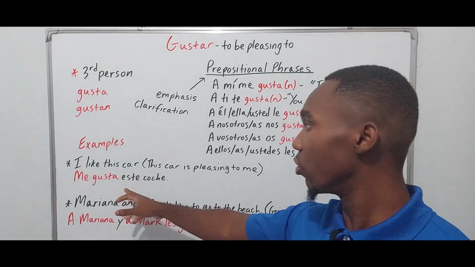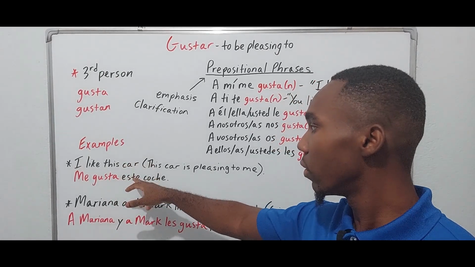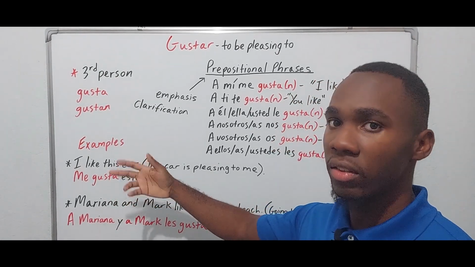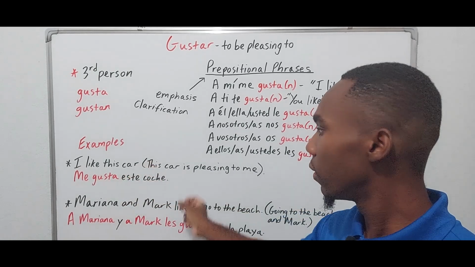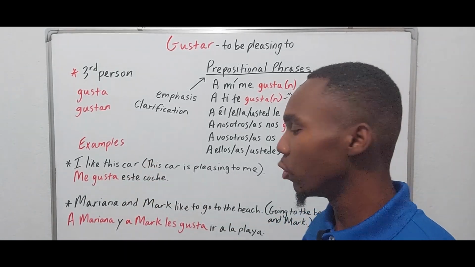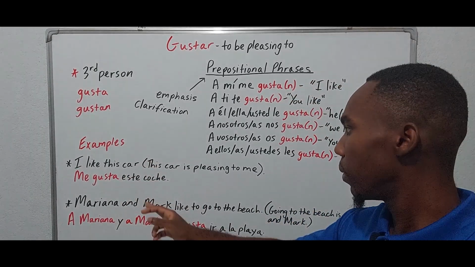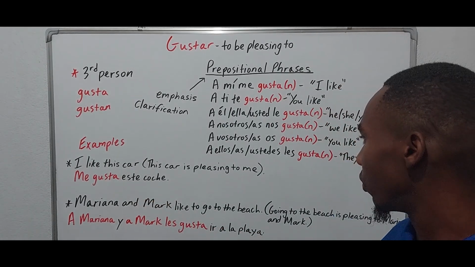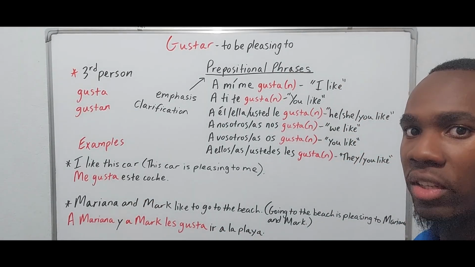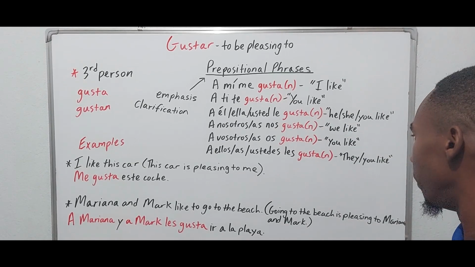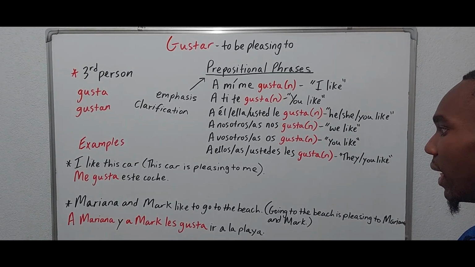So you see that it is gusta because este coche is singular. All right? Example number 2. Mariana and Mark like to go to the beach. Otherwise known as going to the beach is pleasing to Mariana and Mark.